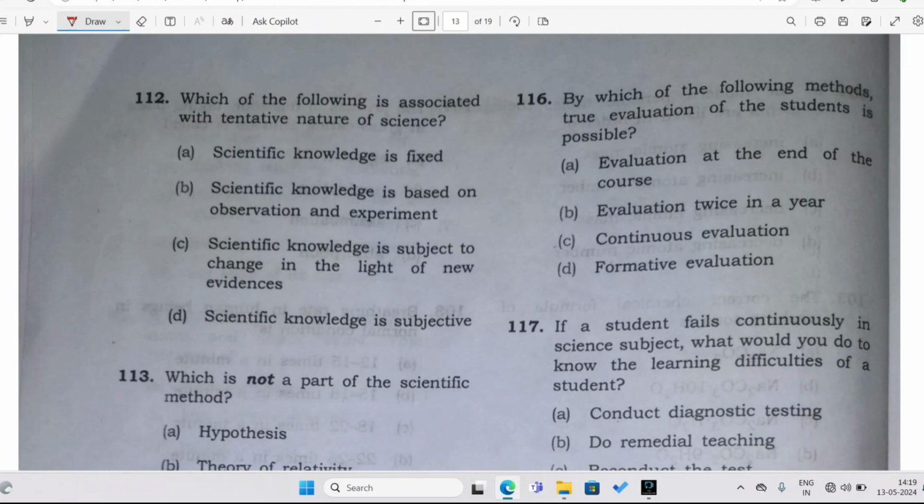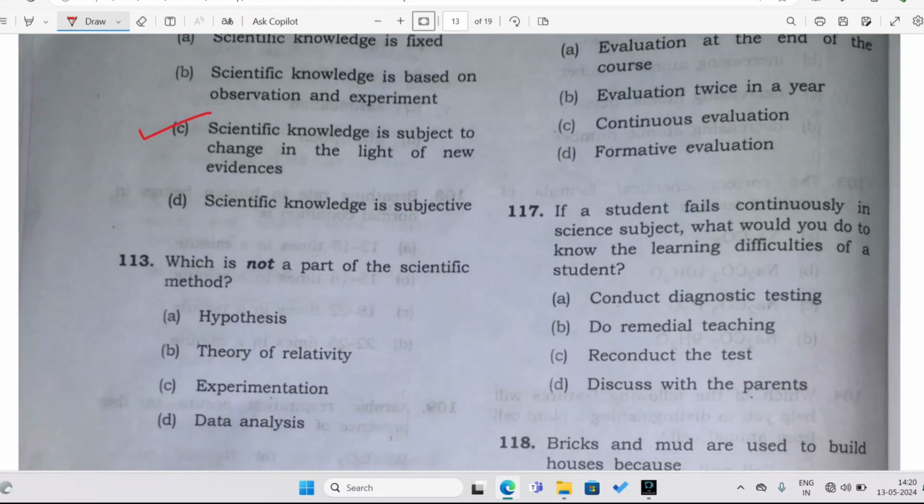Scientific knowledge is fixed, or scientific knowledge is based on observation and experiment, or scientific knowledge is subject to change in the light of new evidence, or scientific knowledge is subjective. So the best answer here is scientific knowledge is subject to change, which means whenever we find certain new organisms or new plants or new animals, new insects, new fishes, anything, it goes on upgradation, right? We update the science every time whenever new information is available.